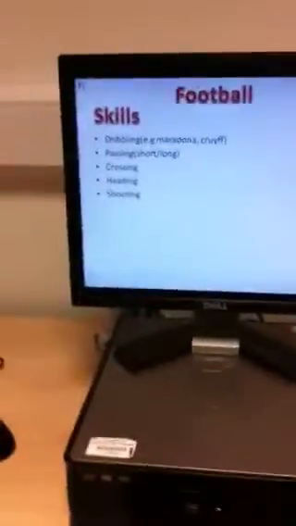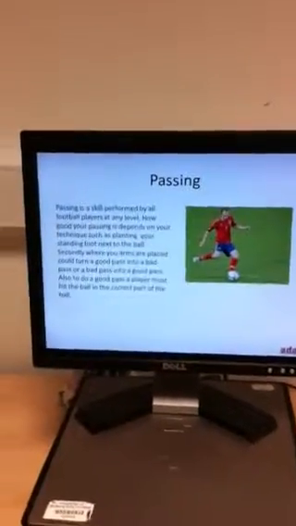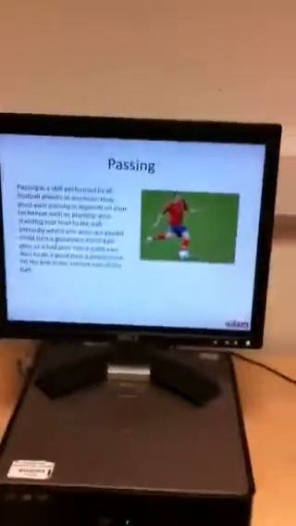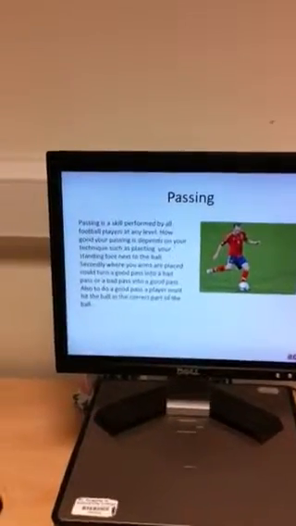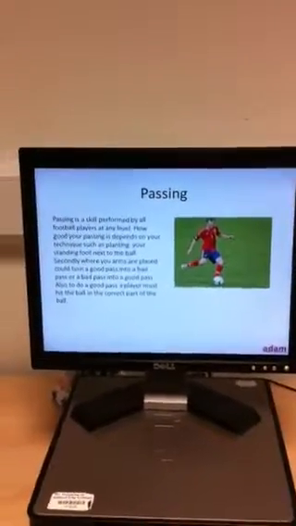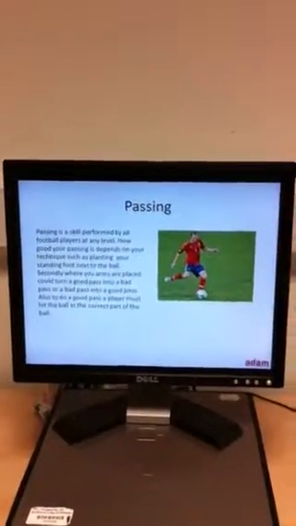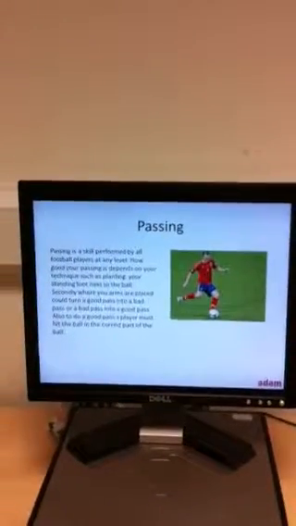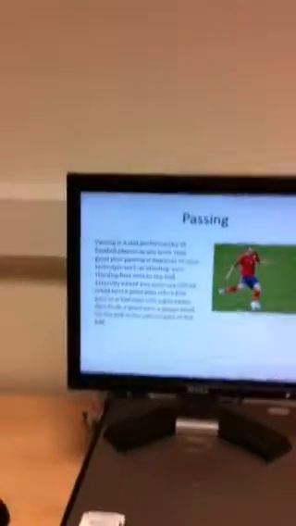Skills in football. Dribbling, for example Maradona and Cruyff. Passing short and long, crossing, heading and shooting. Passing is a skill performed by all players at any level. How good your passing is depends on your technique, such as planting your standing foot next to the ball. Secondly, how your arms are placed could turn a good pass into a bad pass, or a bad pass into a good pass. Also, for a good pass, a player must hit the correct part of the ball.